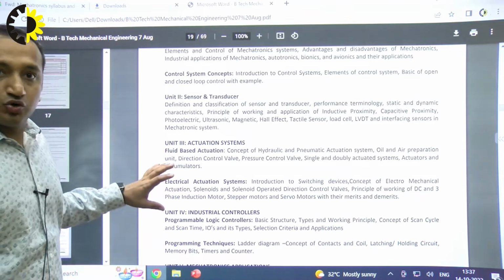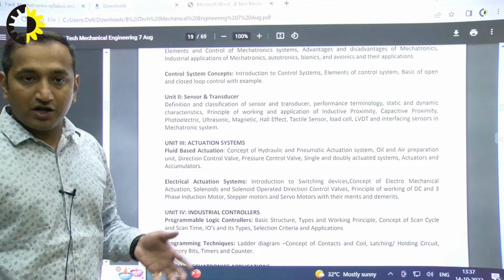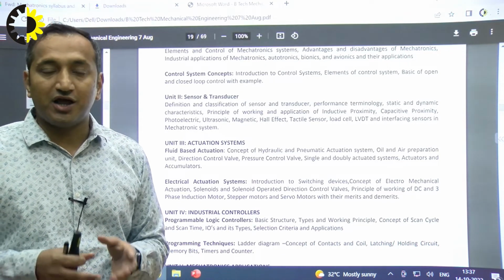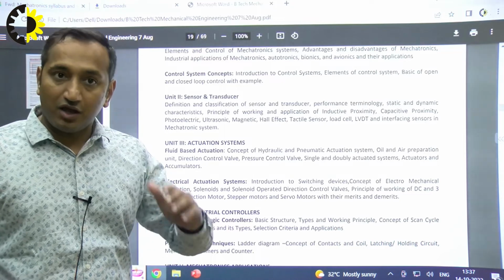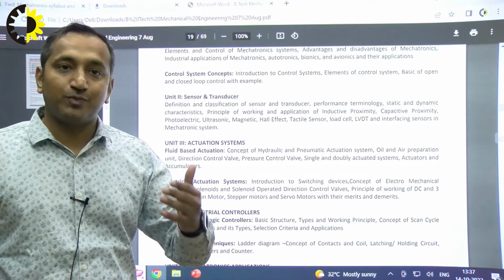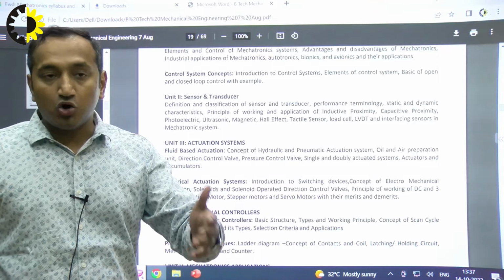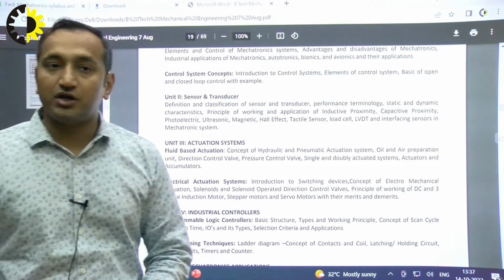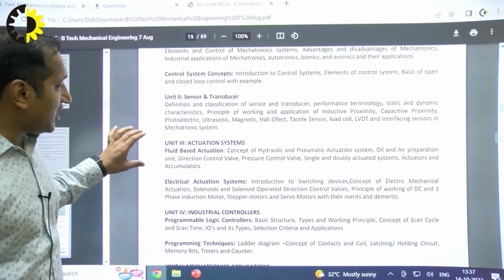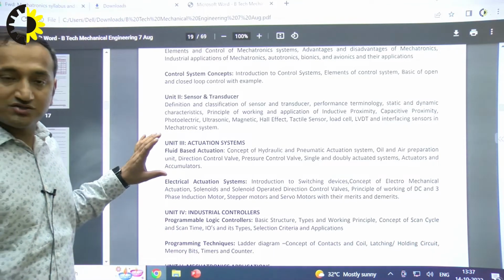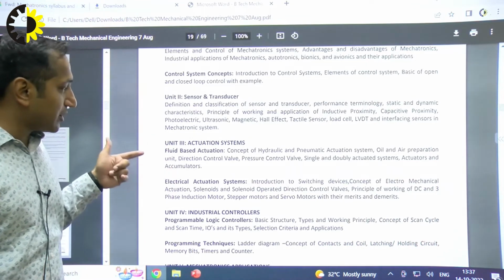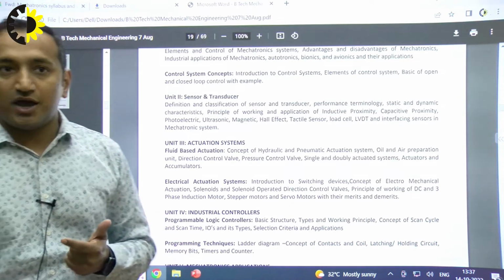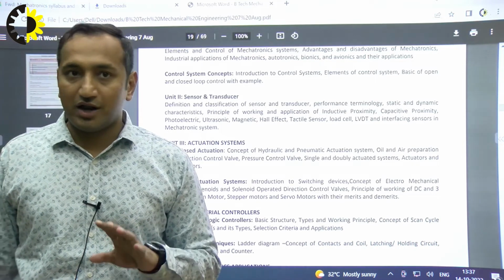The next unit deals with the actuation system. After getting information from the sensor, the controller decides whether it has to take action or not. And if it wants to take action, then it is passed on to the output system. The output system is nothing but the actuators. It can be a DC motor, a linear actuator, or pneumatic actuators. So that we will be studying in this. According to our syllabus, actuation is divided into two types: fluid based actuation and electrical based actuation. There is also mechanical based actuation, but you don't have to study it right now in this subject.